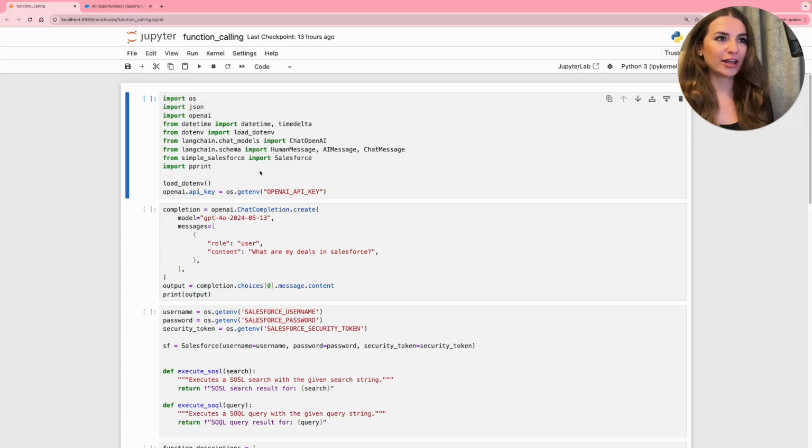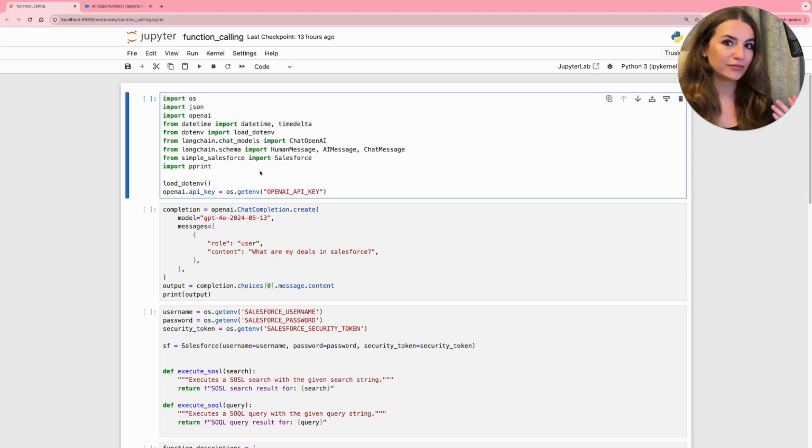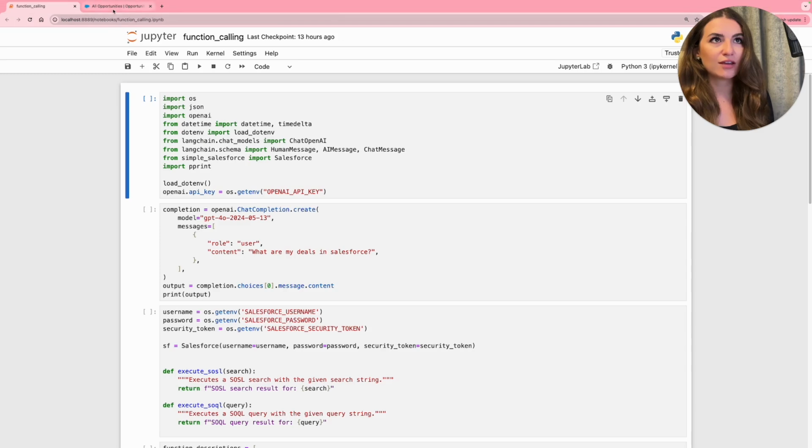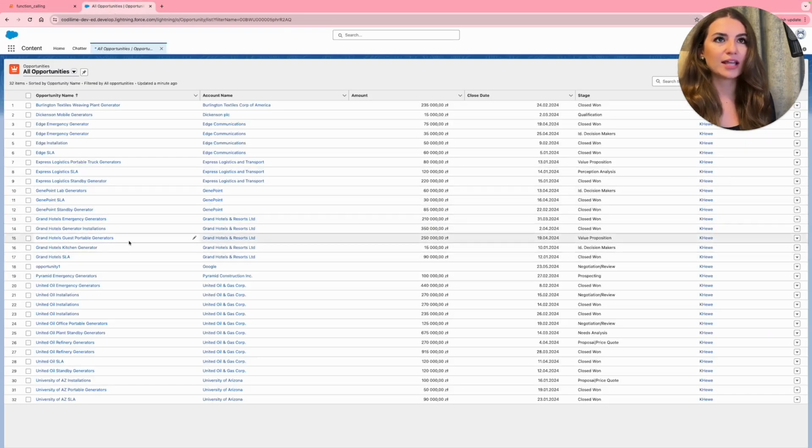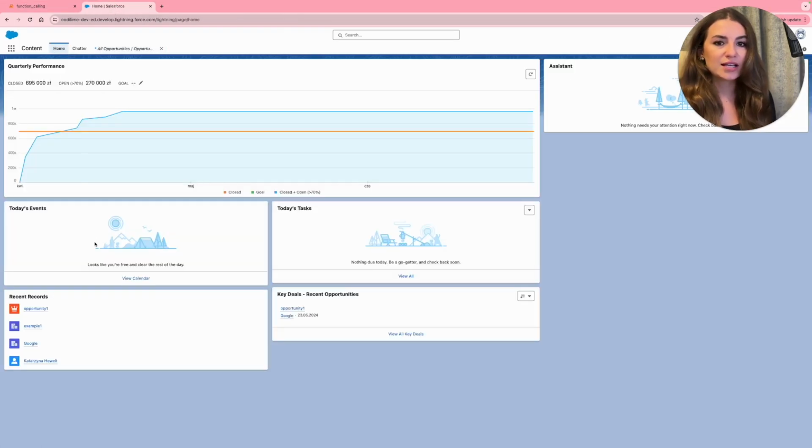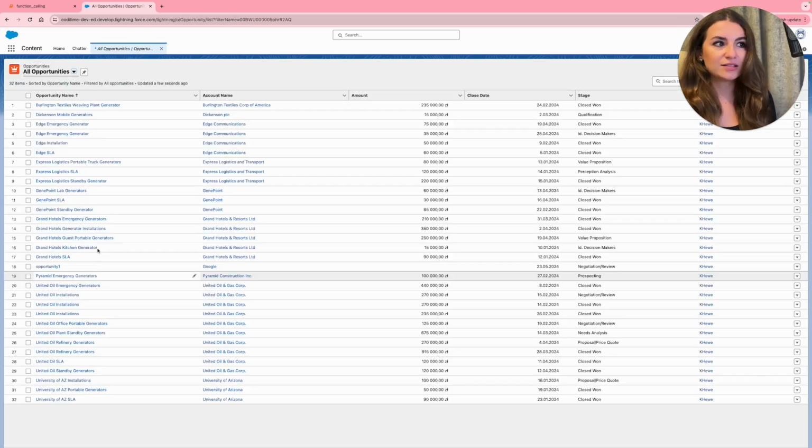All right, function calling. We are going to demonstrate how to connect with Salesforce. Of course, you can connect with external APIs such as a weather checker or flight information, currencies, etc. I am choosing for demo purposes sample data on Salesforce. Salesforce is a CRM platform, customer relationship management, where you can track your deals with customers and add some activities to these deals, etc. This is sample data about the deals.